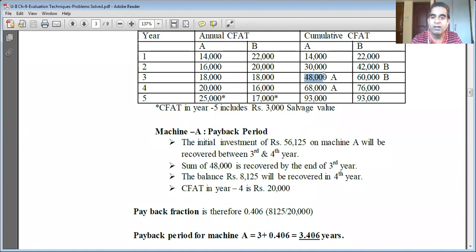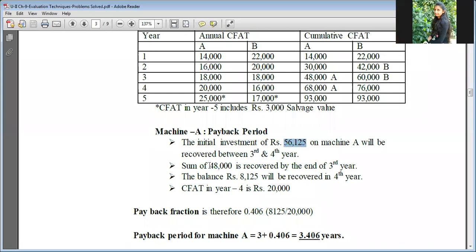Is it correct? The remaining balance is recovered in the fourth year. Any doubts still here? No, sir. Okay, good.